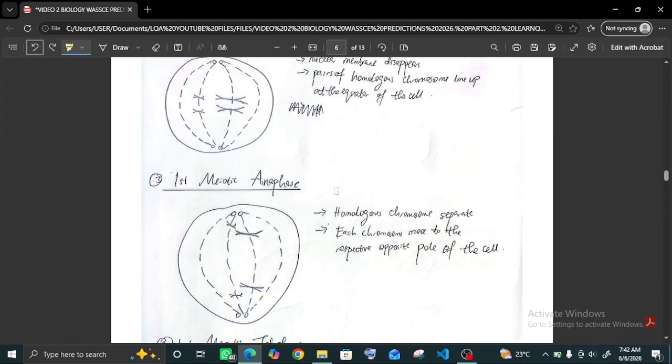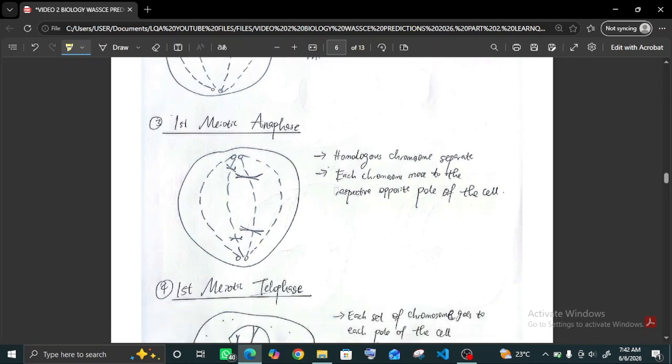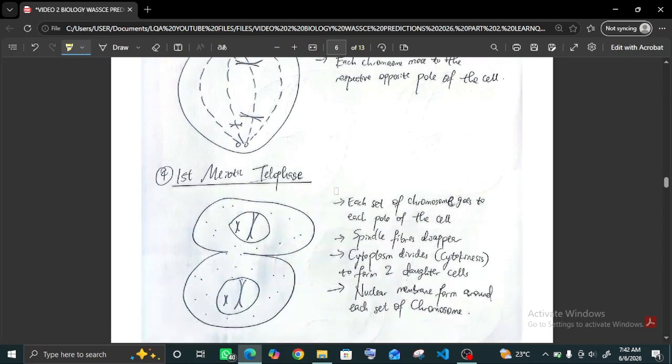After that, the telophase, cytokinesis, definitely. There has to be division of the cytoplasm. Each chromosome goes to each pole of the cell. The spindle fibers disappear. Cytokinesis occurs to form two daughter cells. Then nuclear membrane forms around each set of chromosomes.